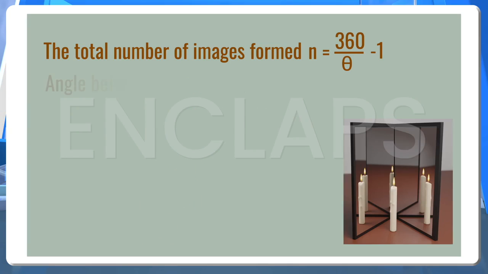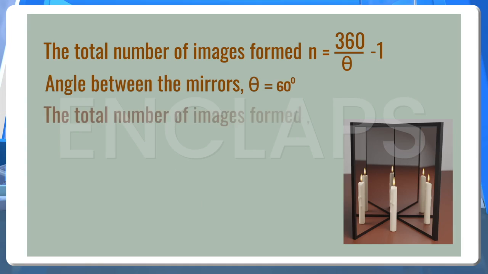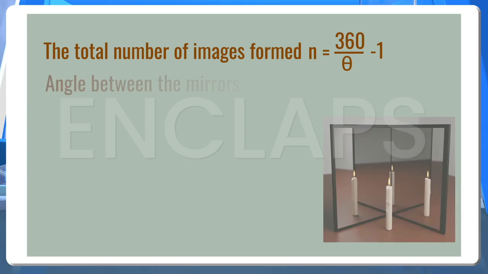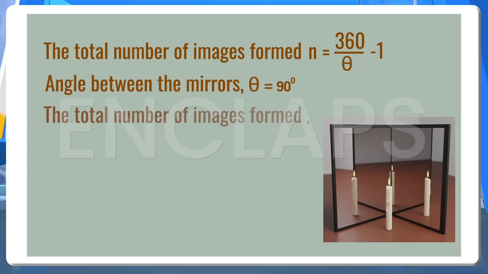If we make theta equal to 60 degrees, the total number of images formed will be 360 divided by 60 minus 1, which is equal to 6 minus 1, that is 5. If we increase theta again and make it 90 degrees, the number of images will be 360 divided by 90 minus 1, that is 4 minus 1, which is equal to 3.